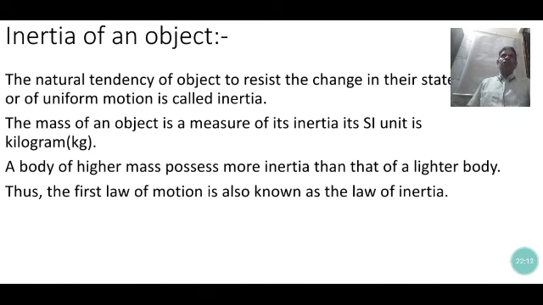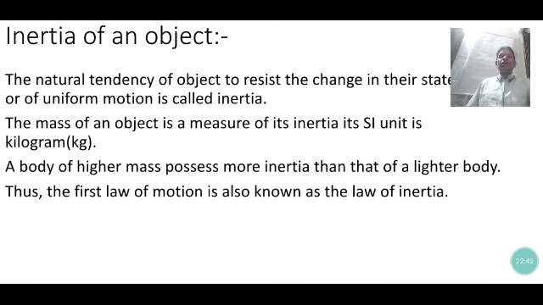When a massive body is at rest, it cannot move easily. When a massive body is in uniform motion, it cannot stop easily. So, it is the natural tendency of the body to persist in its state of rest or state of uniform motion in a straight line. That is known as inertia. The mass of an object is responsible for inertia, so the mass of a body is a measure of inertia.